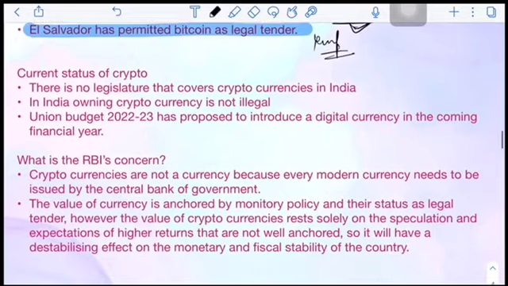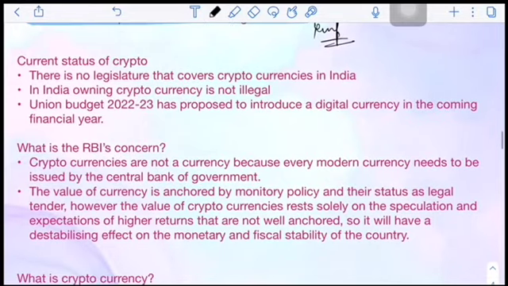Current status of crypto. There is no legislation that covers cryptocurrencies in India, which is very important. There is no policy or legislation that covers cryptocurrencies in India. In India, owning cryptocurrency is not illegal. If you are owning cryptocurrencies, which is not illegal, there is no problem. There are a lot of people who are investing in cryptocurrencies. RBI just said that if anything goes unfortunate, the bank or the government will not be responsible. So this is how it happens.